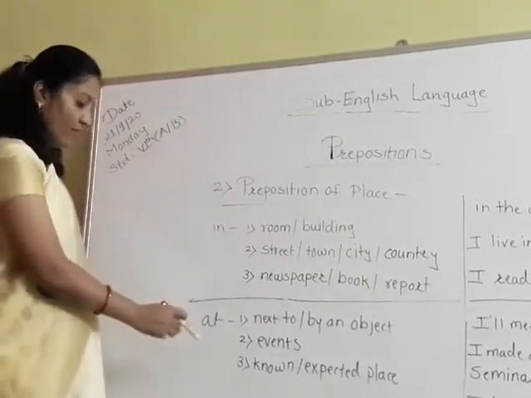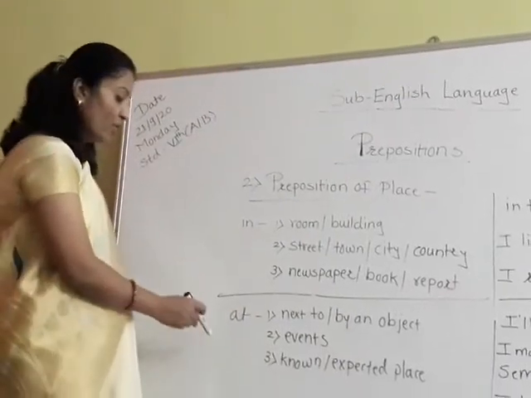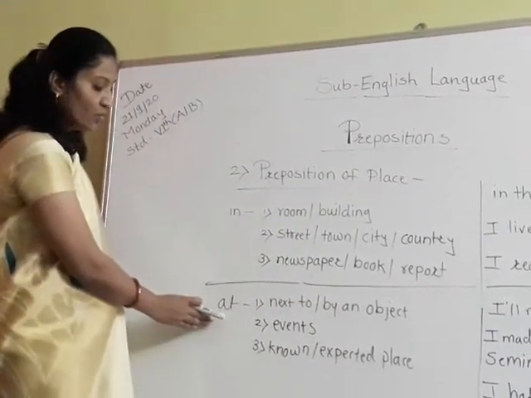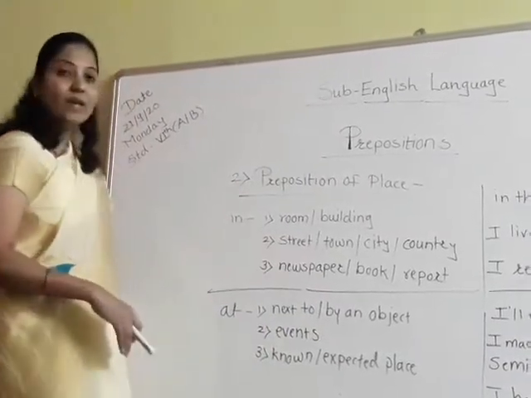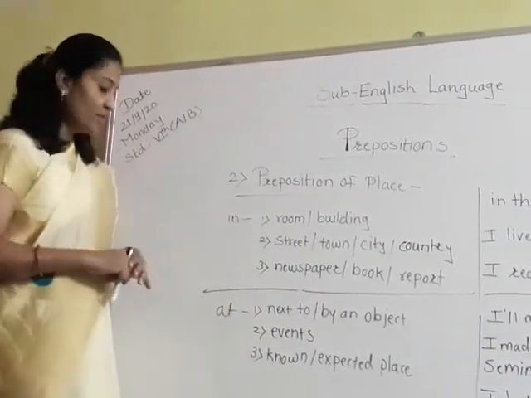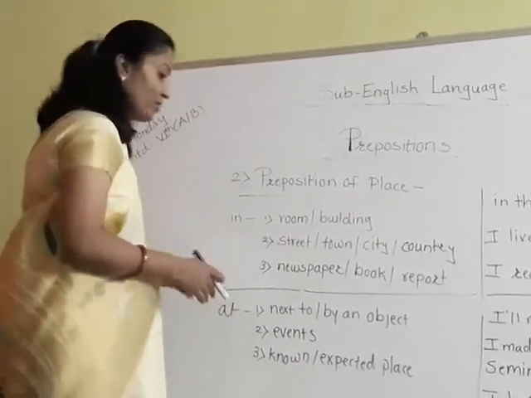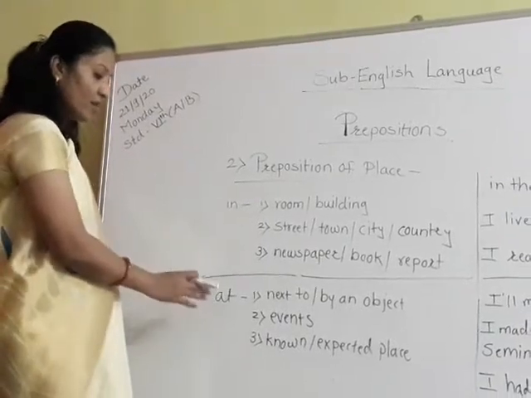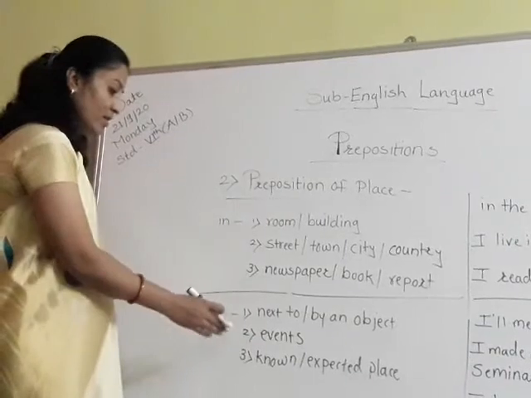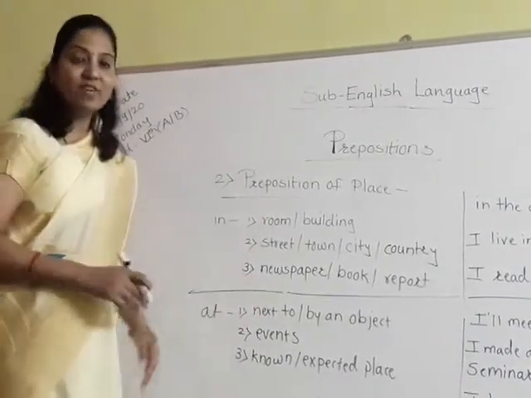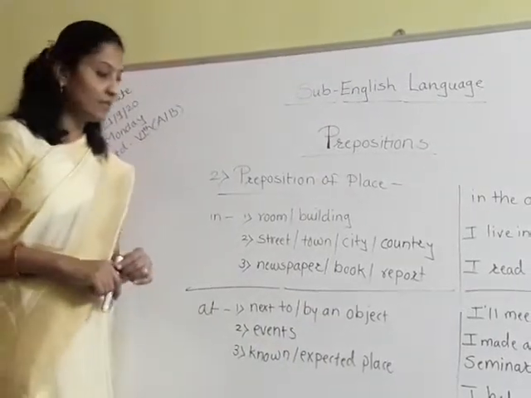Now we also have to study the preposition at. The preposition at is used next to or by an object, when the thing or person is next to or by an object. It is also used when we are talking about events or a known or expected place. Now see the examples.